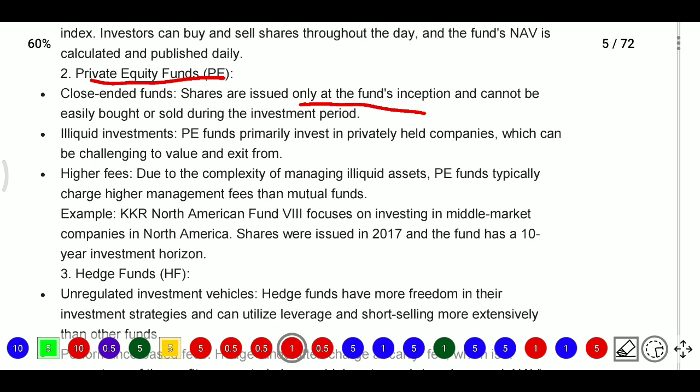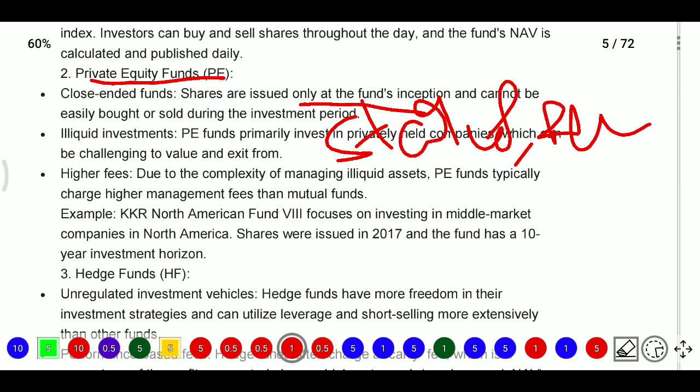So private equity funds primarily invest in privately held companies, which can be challenging to value or exit, or startup companies, or they may go for real estate. They will mainly hold illiquid assets, and they charge higher fees due to the complexity of managing them. Private equity funds typically charge a higher management fee than mutual funds. In mutual funds they charge only a management fee, but in private equity they charge a management fee along with some incentive fee, which we will discuss later.